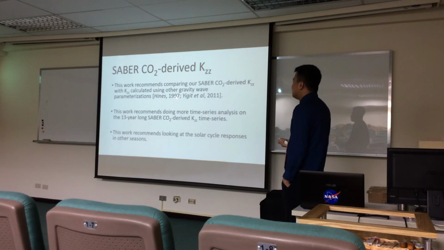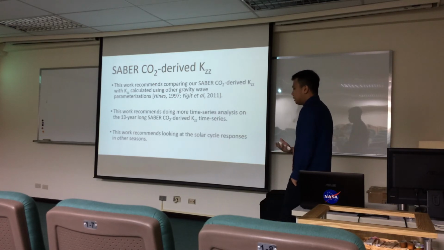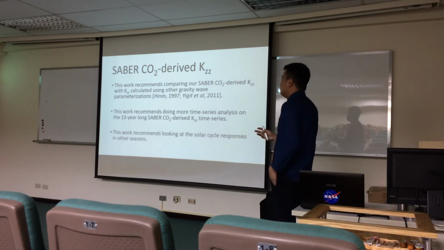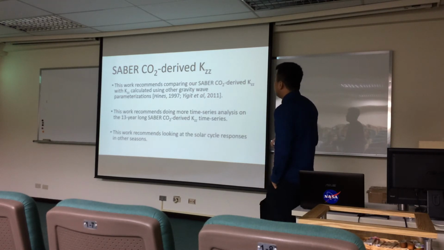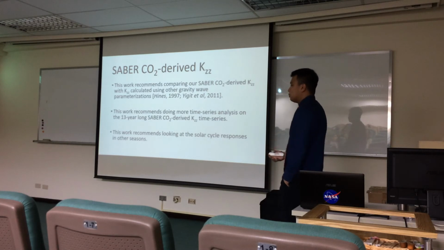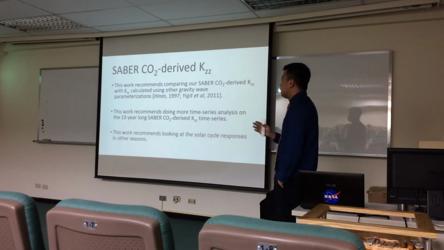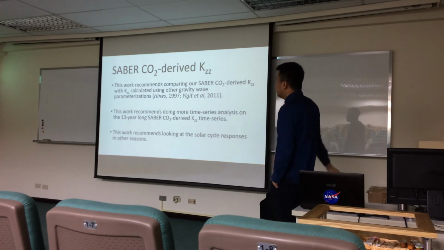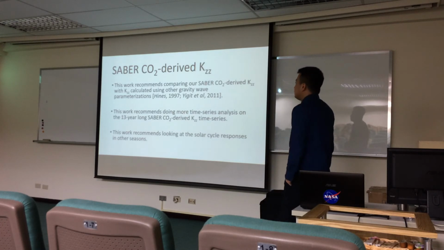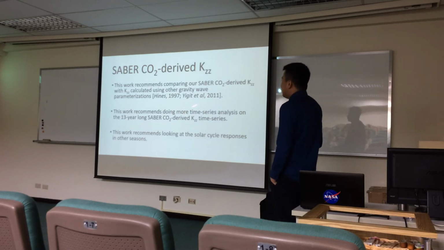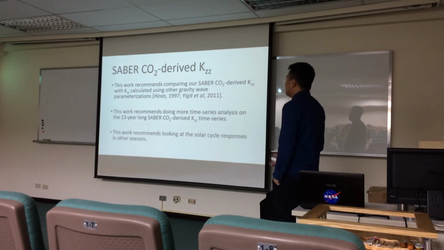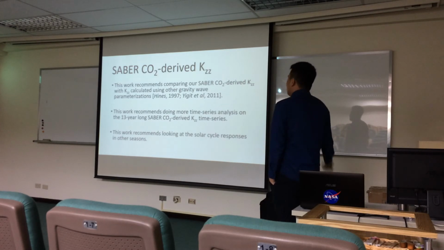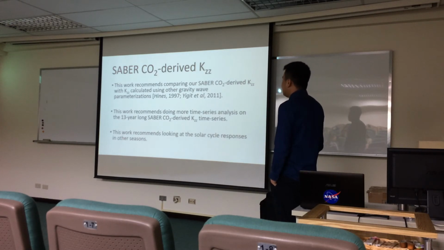So like Hines 1997, this one tries to account for the Doppler spread of the wave with respect to the background wind. The Yiğit et al. 2011 parameterization tries to allow the gravity wave to propagate all the way up to the ionosphere and thermosphere. And so I very highly recommend taking those coefficients and comparing them with these other parameterizations, because I'm sure they will provide more insights on how gravity waves really impact the MLT and the upper atmosphere.